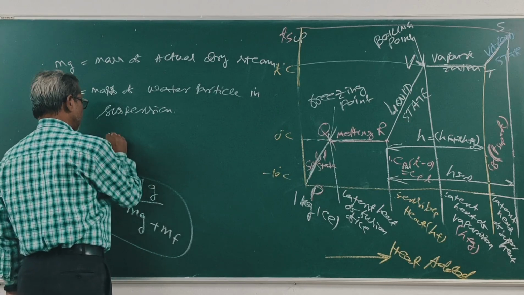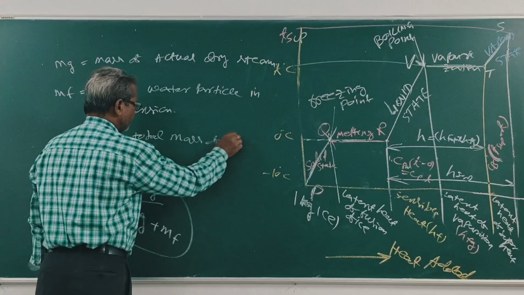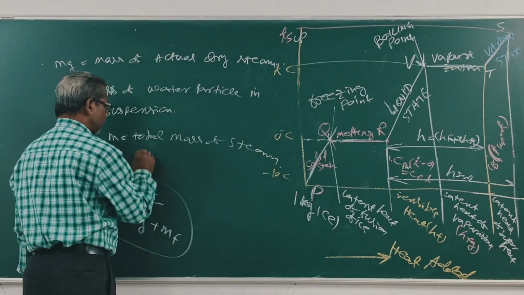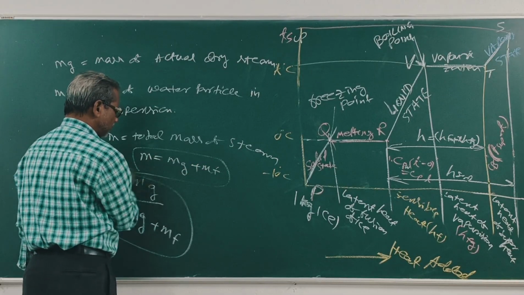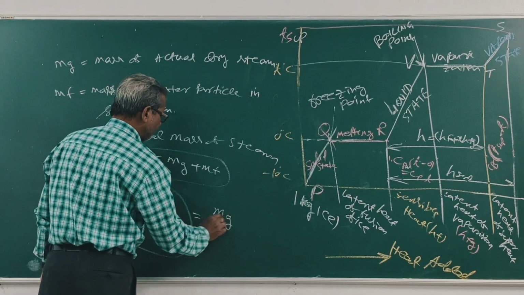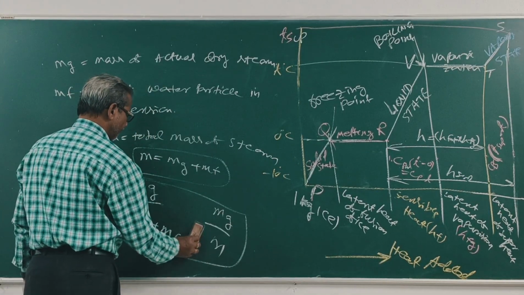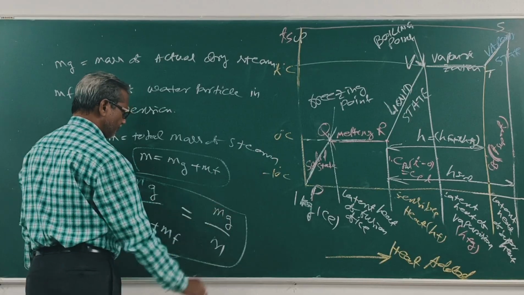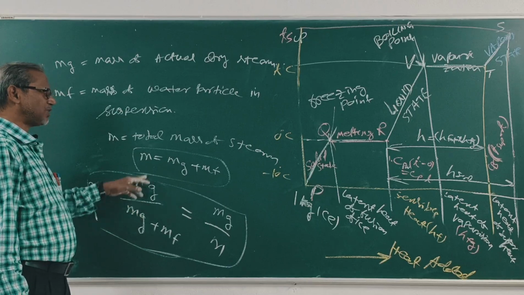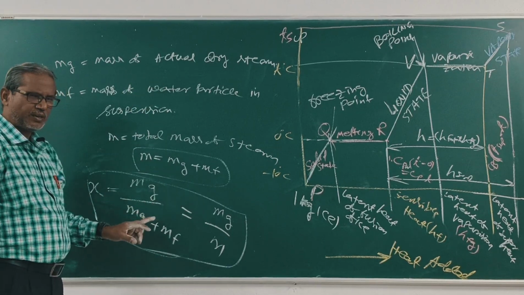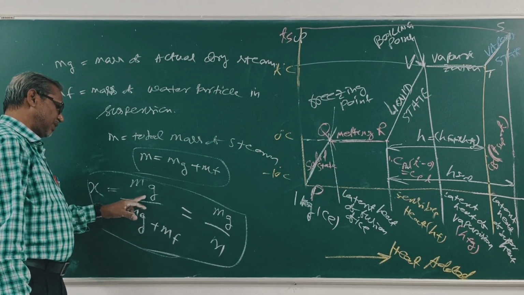What is m? m is the total mass of steam. m is equal to mg plus mf. X is equal to the ratio of the mass of actual dry steam mg to the total mass of wet steam. That is, x is equal to mg by mg plus mf.